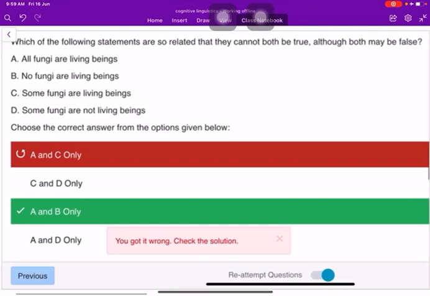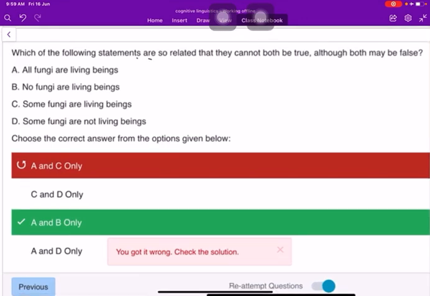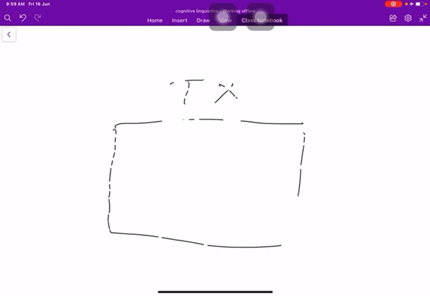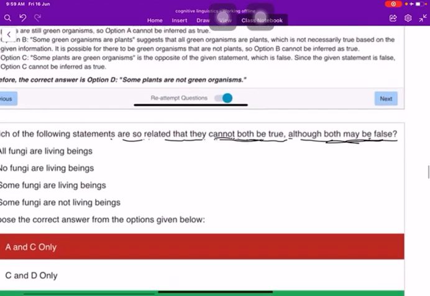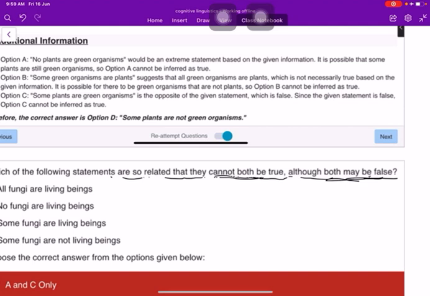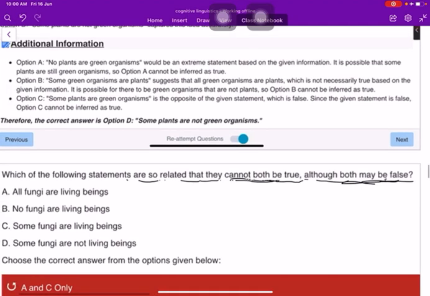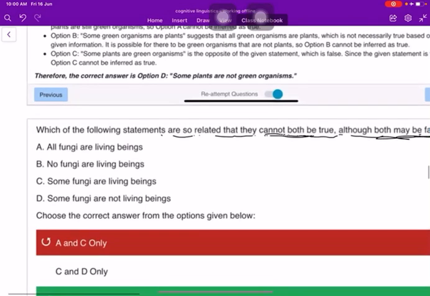Now the next question. Which of the following statements are so related that they cannot both be true, although they both may be false? So they both cannot be true at the same time, but they can be false at the same time. So that's the relation between A and E. So what it says is that they cannot both be true, right?